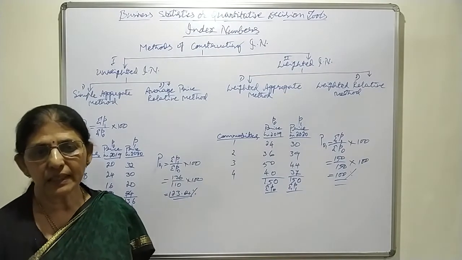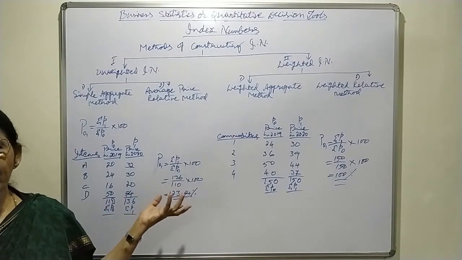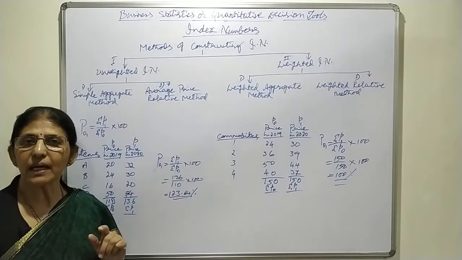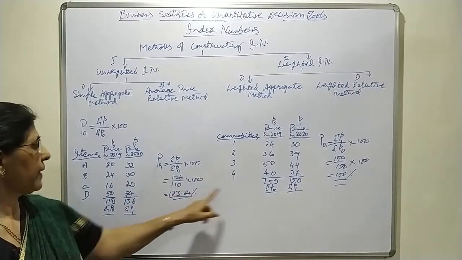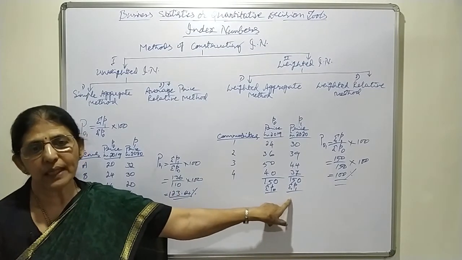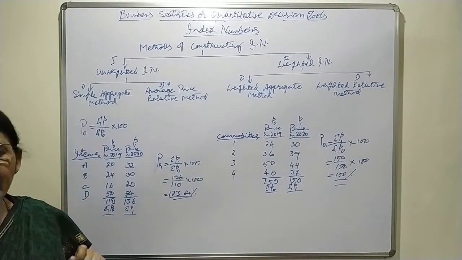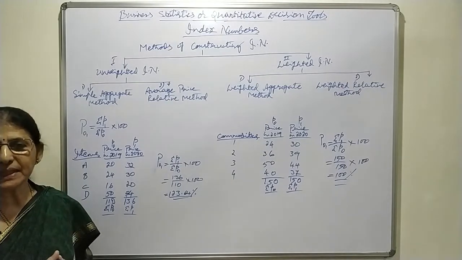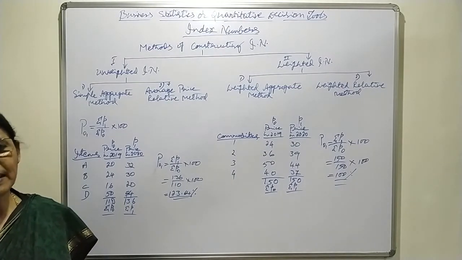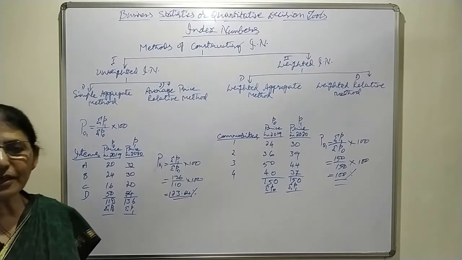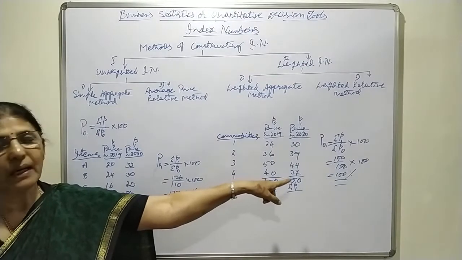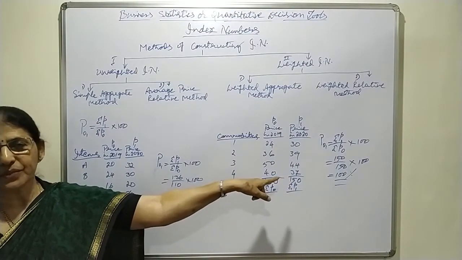That means if you have observed, in the aggregate method, only totals are compared. An increase in one price may be compensated by decrease in the other price, and there will not be any change in the index number as we have shown here.